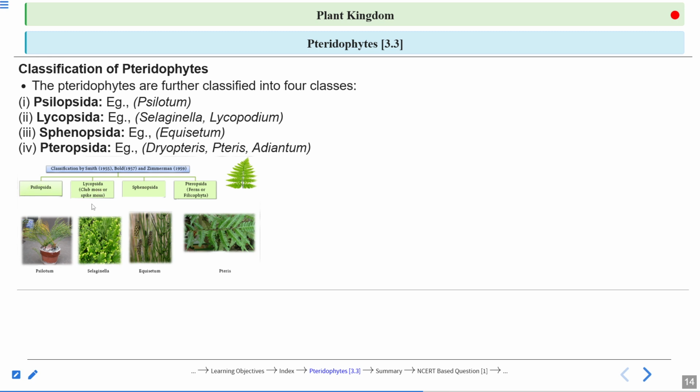Lycopsida, that bears the Selaginella. One of the figures is here. Sphenopsida, that bears the equisetum. You can see the equisetum. This is the cone. They do not have sporophylls, but the sporophylls are there, very compactly arranged in the form of strobili or cones. So the equisetum has a cone-like structure. Pteris is one of the examples of the Pteropsida.